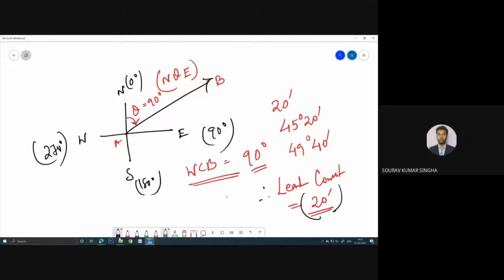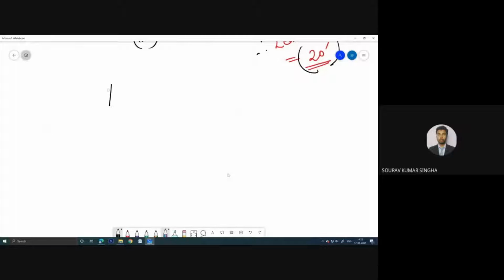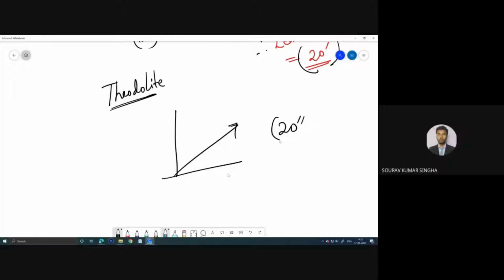of compass. Now, in case of the theodolite, what is the advanced thing in this theodolite? Actually, in theodolite, we can measure the angle at an accuracy level up to 20 seconds. Remember, in 1 degree, suppose this is 0, this is 1 degree. If we make two divisions, then each will become 20 minutes.